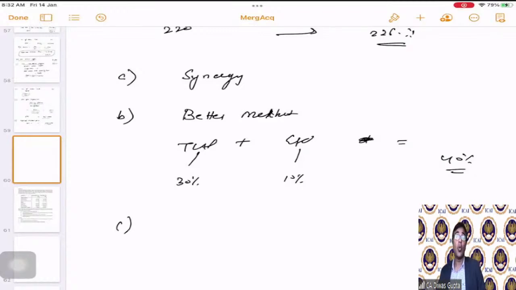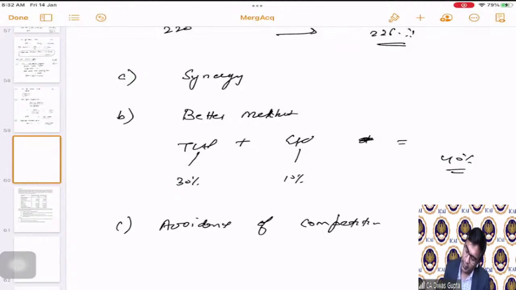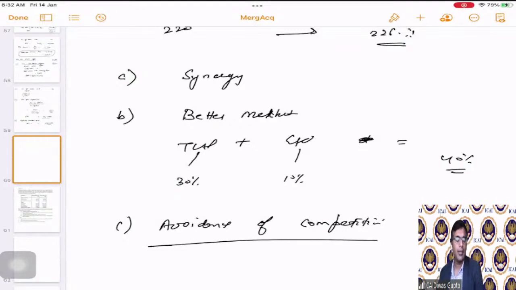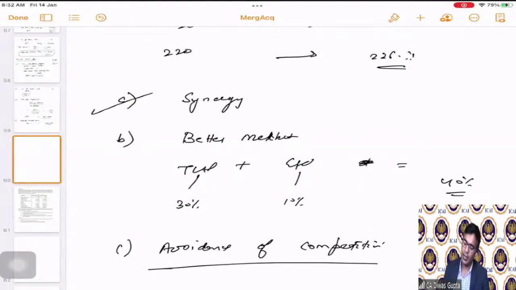And since both of them are competitors, it will also make sure that there is avoidance of competition in the industry, because E Limited is now taken over by T Limited itself. So there is no competition left in the market. So there will be a synergy: better market share and avoidance of competition.